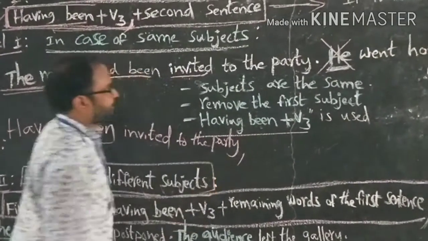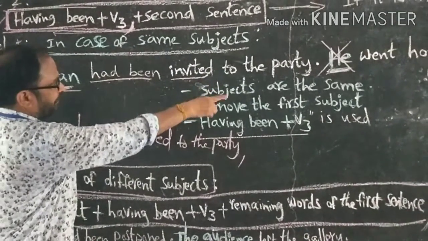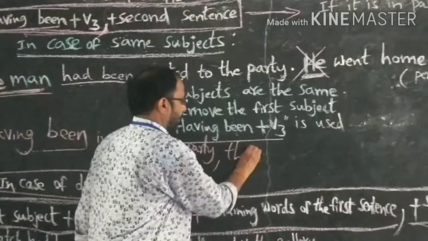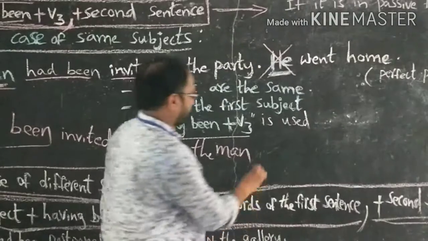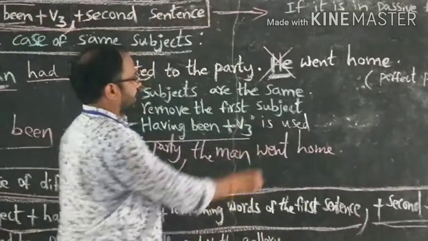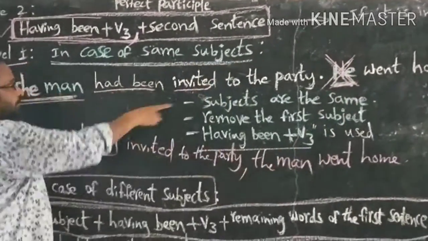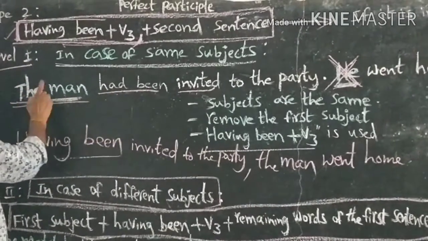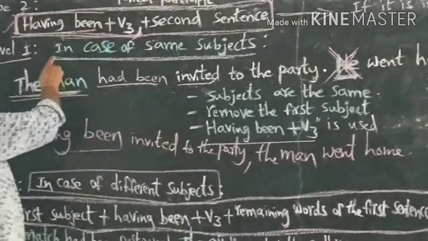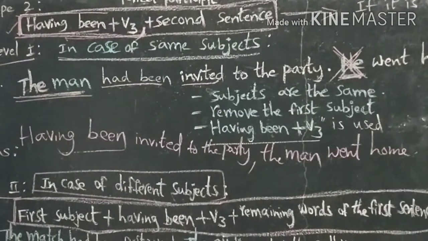Having been invited to the party. He, in place of he, we should use the man. The man went home. Here, remove the he, remove the pronoun. We should use the man. We should use the noun in place of the pronoun. If it is in same subjects, okay.